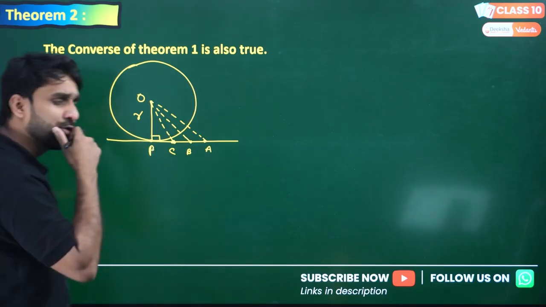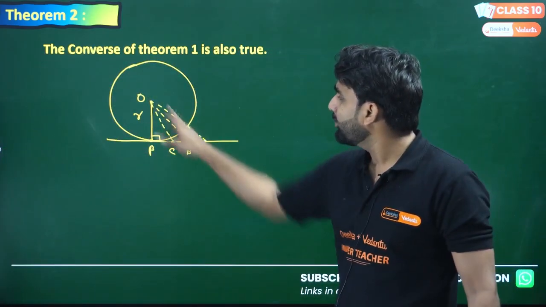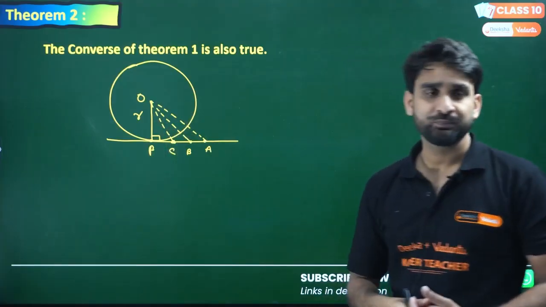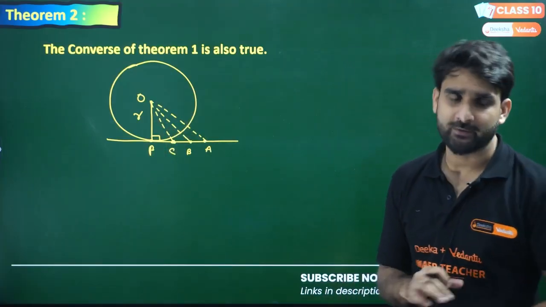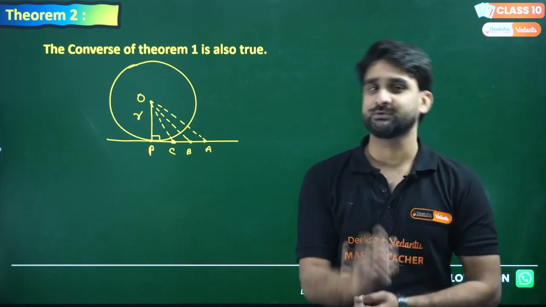If I ask you, in these four lines, OA, OB, OC and OP, which line is the shortest?